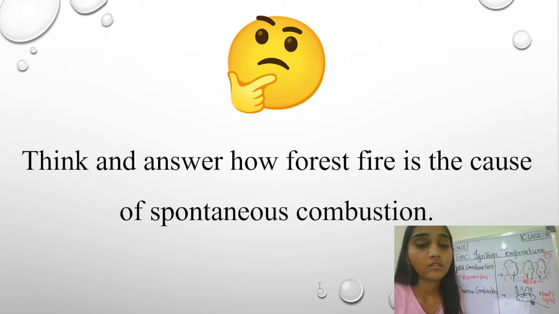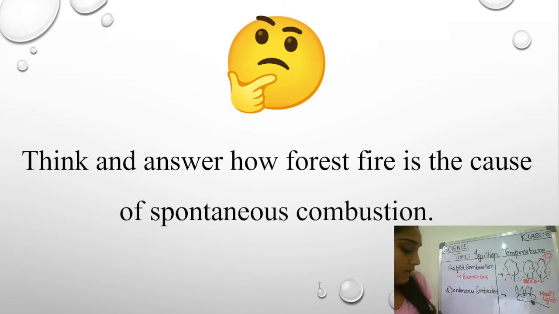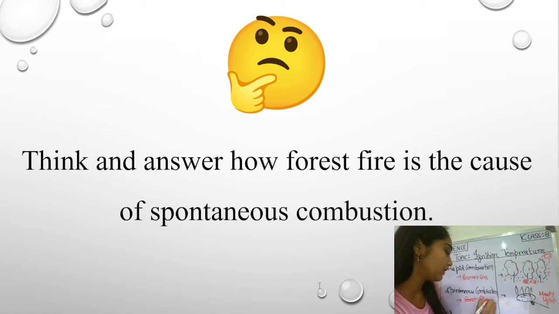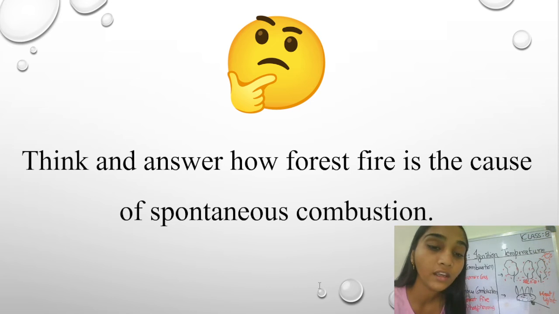Very good, students. The forest fire is a cause of spontaneous combustion because it is occurring spontaneously. We are not seeing any rapid combustion over there, like the burning of the phosphorus ribbon, which we performed in our lab activity, right? That is why spontaneous combustion means we are not going and putting up the fire so that the forest will catch fire. Rather, it's the instant process which is happening due to the burning of those dry leaves or the particles of some kind of fire which is there in the forest.